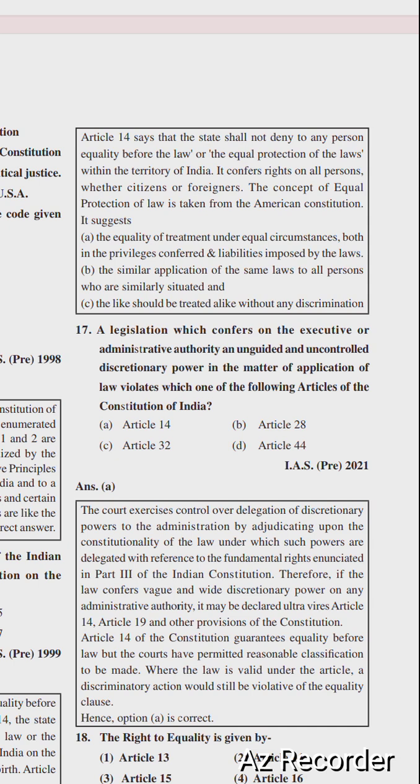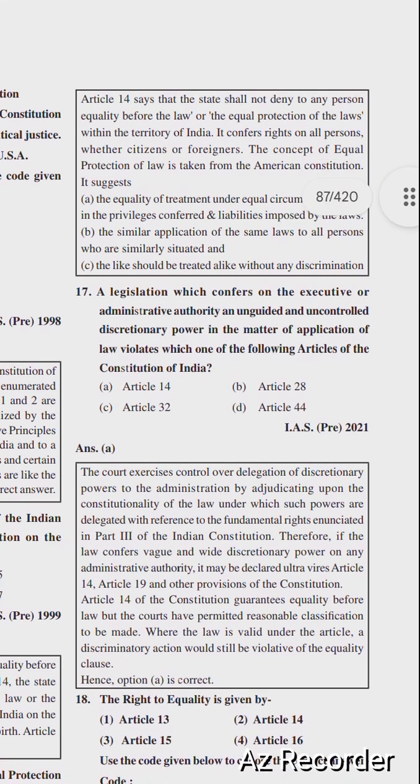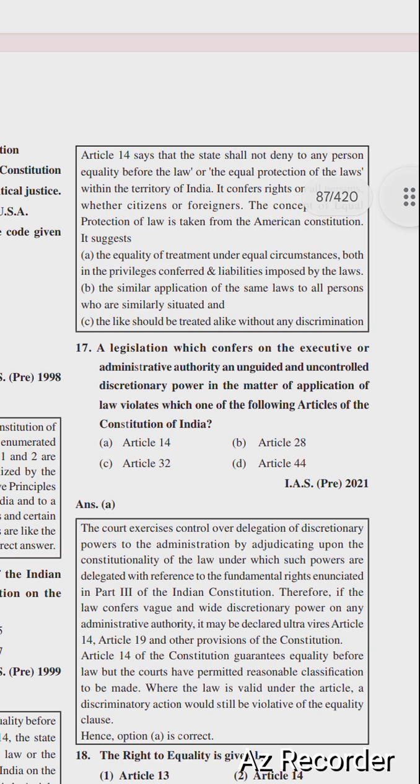The concept of equal protection of law is taken from the American Constitution. It suggests the equality of treatment, under equal circumstances, both in privileges conferred and